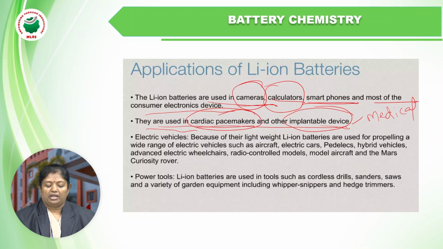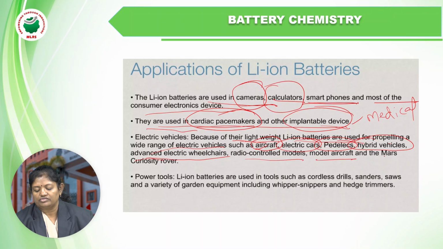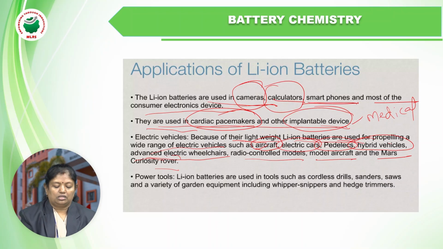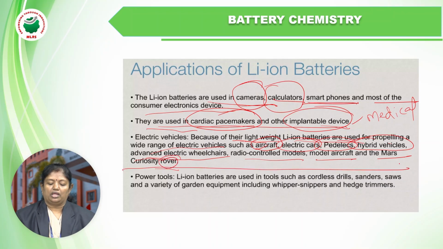Electric vehicles: because of their light weight, lithium-ion batteries are used for propelling a wide range of electric vehicles such as aircraft, electric cars, pedelecs, hybrid vehicles, advanced electrical wheelchairs. Nowadays electrical wheelchairs also use this. Radio control models, model aircraft, and the Mars Curiosity rovers. In the rovers also it is used. These are the different applications where lithium-ions are used.